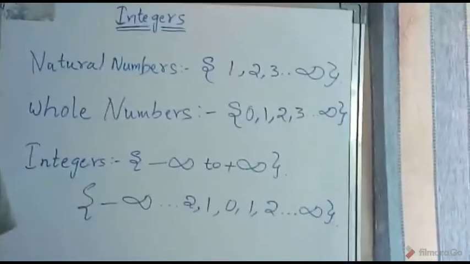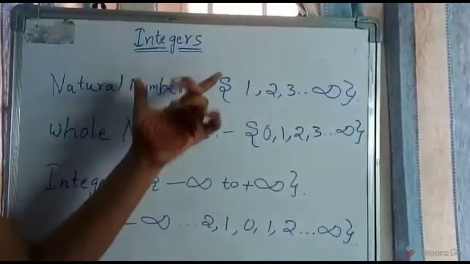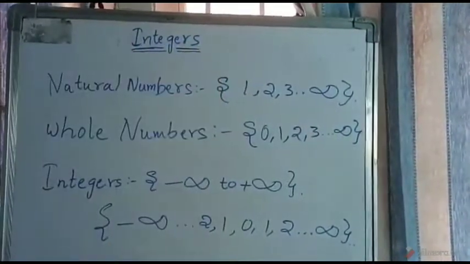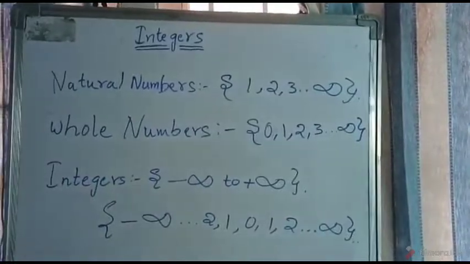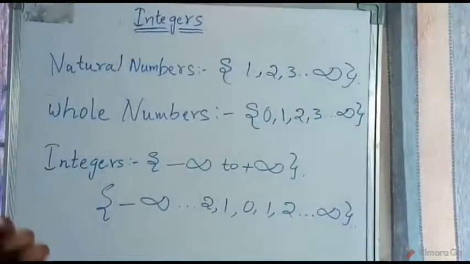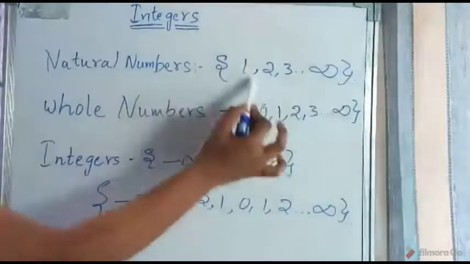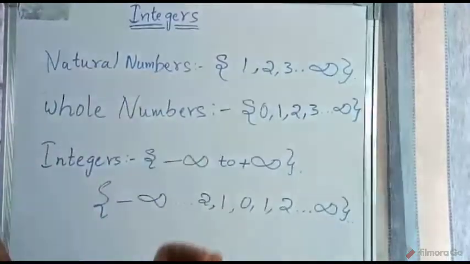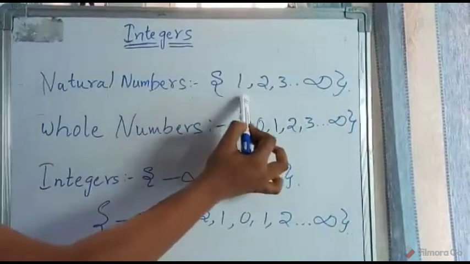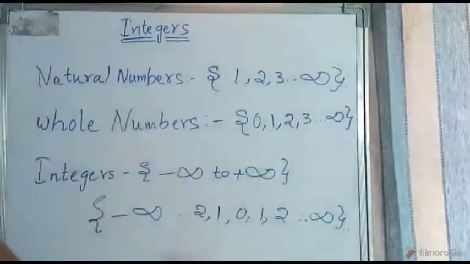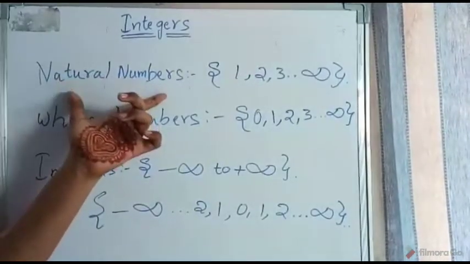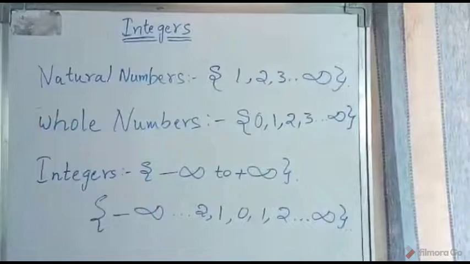Now we are dealing with the topic integers, which is in the 7th class CBSE first chapter. Before saying the integers, we need to deal with the two sets of numbers. Those are natural numbers and whole numbers. What is a natural number? A natural number is a set of numbers from 1 to infinite. That means any number from 1 to infinite is called a natural number. 1 is a natural number, 2 is a natural number, 3 lakhs is a natural number, 7 crores is also a natural number. That is why the set of numbers from 1 to infinite is called natural numbers.